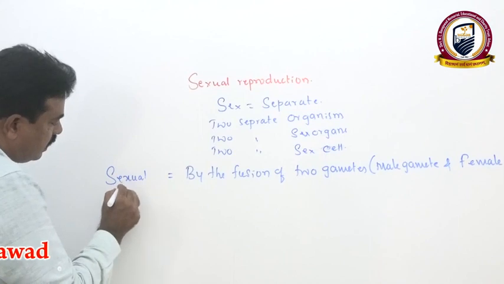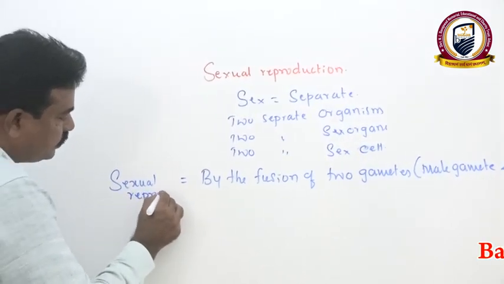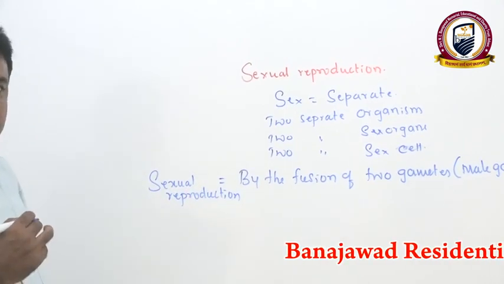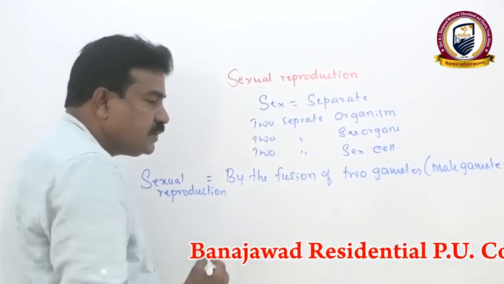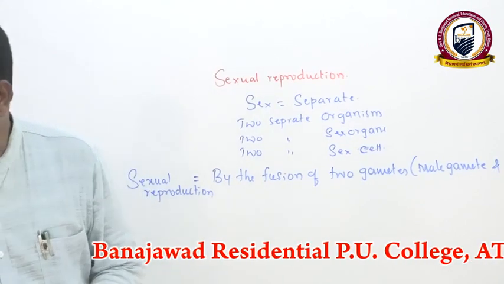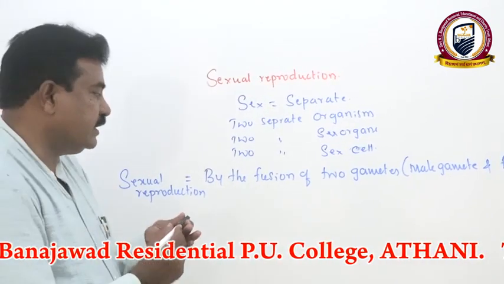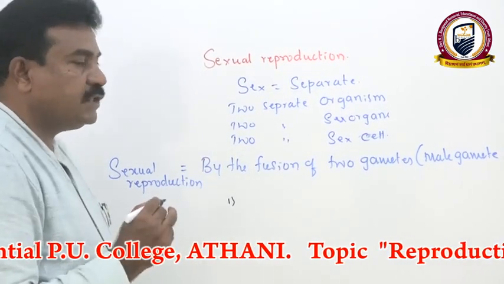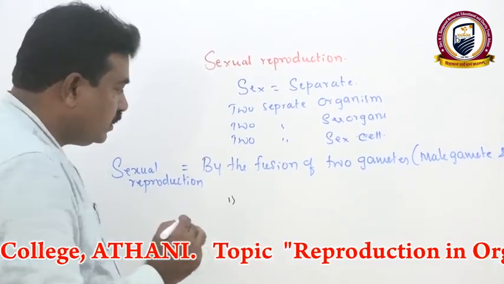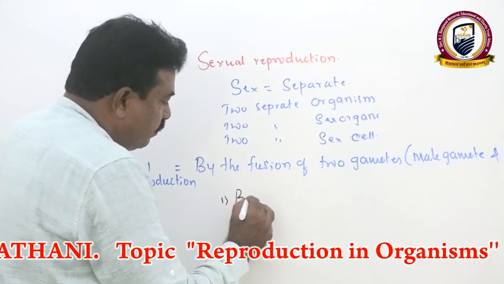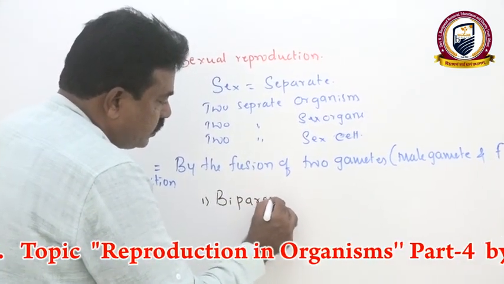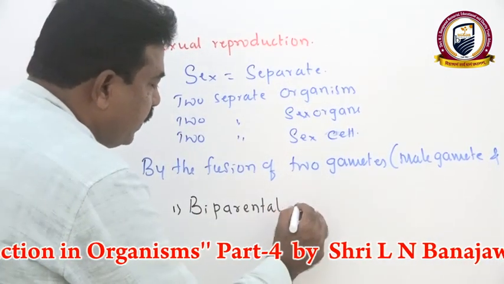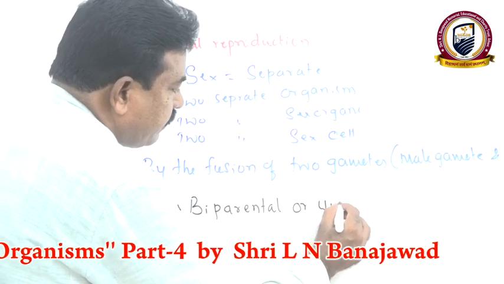It is the production of a young one by the fusion of male and female gametes. Sexually reproducing organisms are generally biparental, meaning two parents are involved in sexual reproduction, and very rarely uniparental.